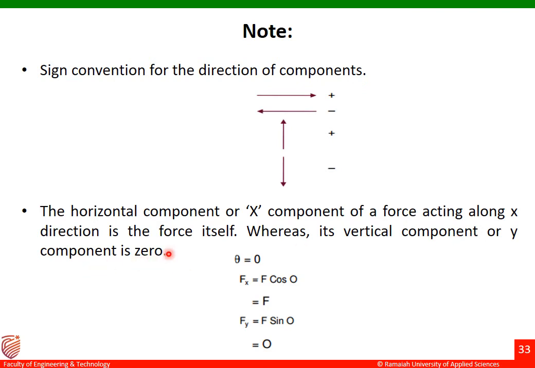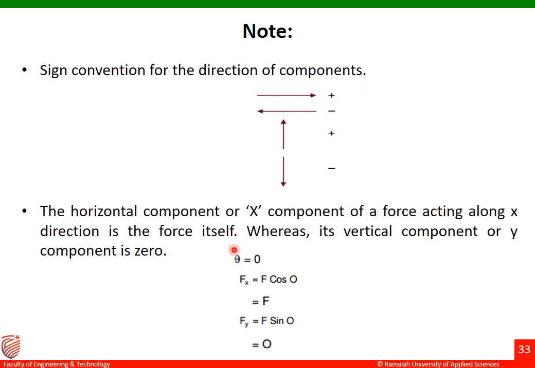That means you can see here theta is equal to 0. I'll repeat the sentence once again. The horizontal component, or the x component of a force acting along x direction, is the force itself. That means the force F is acting along the horizontal direction, so there is no angle made by the force with respect to the x direction. That is, theta is equal to 0 there.